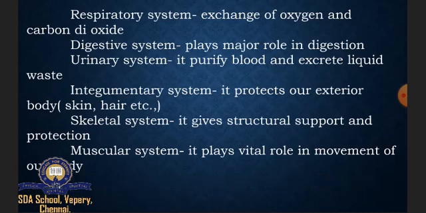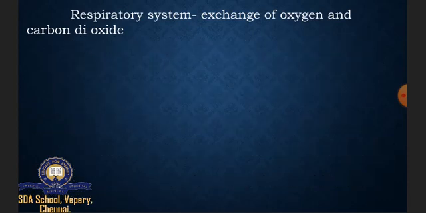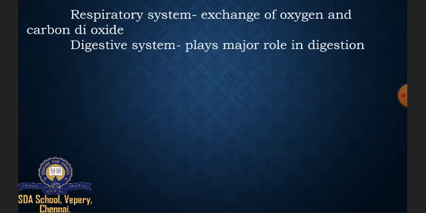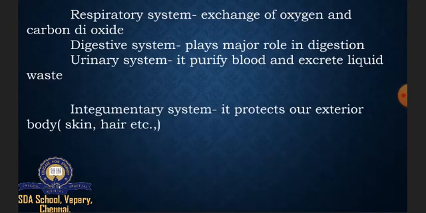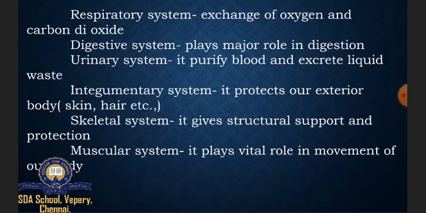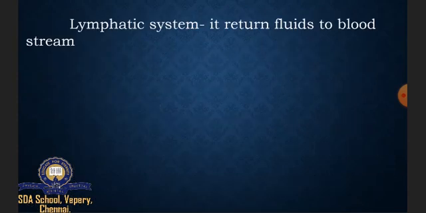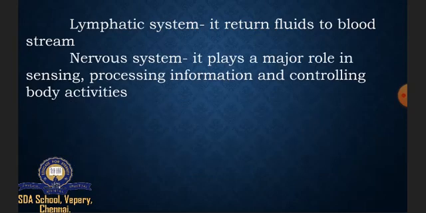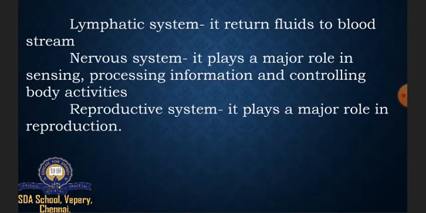So what are all the 11 organ systems? Respiratory system, digestive system, urinary system, integumentary system, skeletal system, muscular system, endocrine system, lymphatic system, nervous system, reproductive system. So these are all the 11 organ systems.